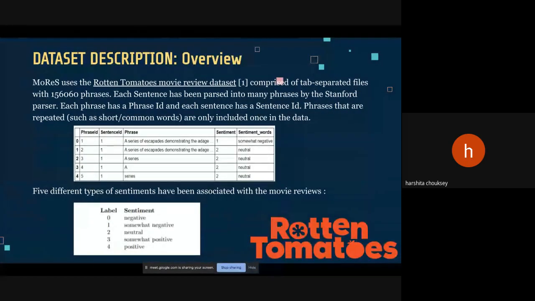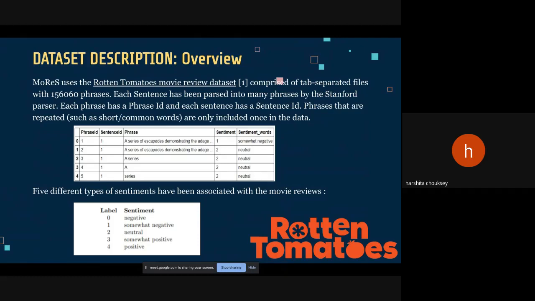The dataset description. The dataset used for this project is the Rotten Tomatoes movie review dataset, which is publicly available on Kaggle. It is a corpus of movie reviews used for sentimental analysis. The dataset is divided into a training set and a testing set. The training dataset comprises tab-separated files with 156,060 phrases. The picture shown here is the head of the train set. Here each phrase has a phrase ID and each sentence has a sentence ID.